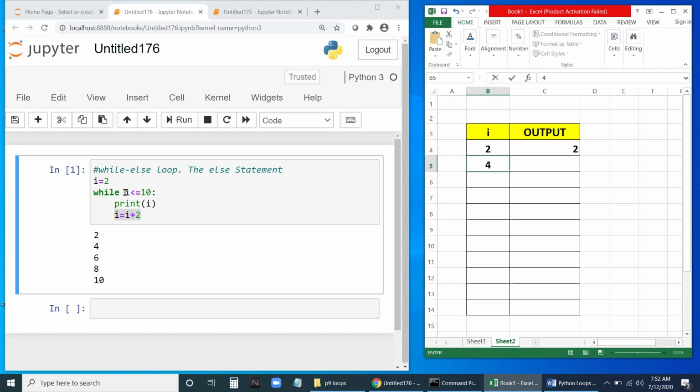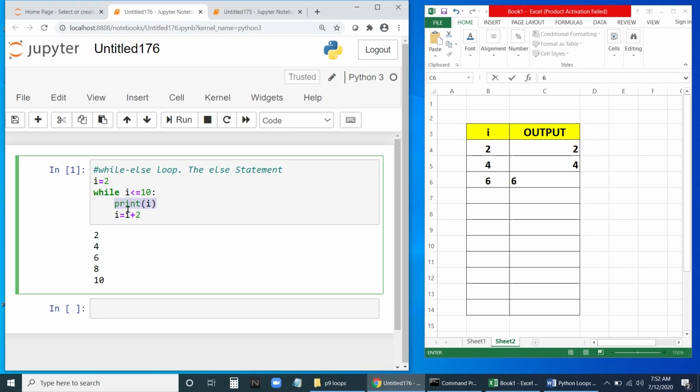So what is the value of I now? I is 4 now. Is 4 less than 10? Yes. So we are going to print the value of I, that is 4. Next is I equal to I plus 2. Now it is 4, 4 plus 2, it will be 6. Fine. Go back. 6 is less than 10? Yes, it is. So we are going to print 6 also.